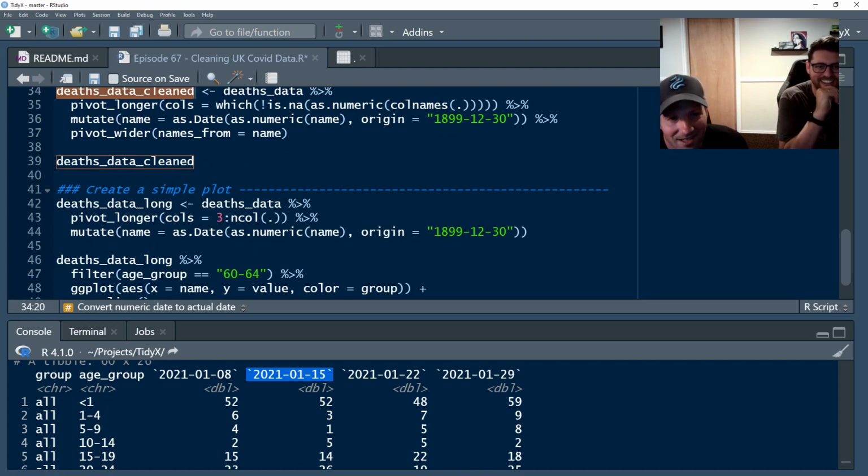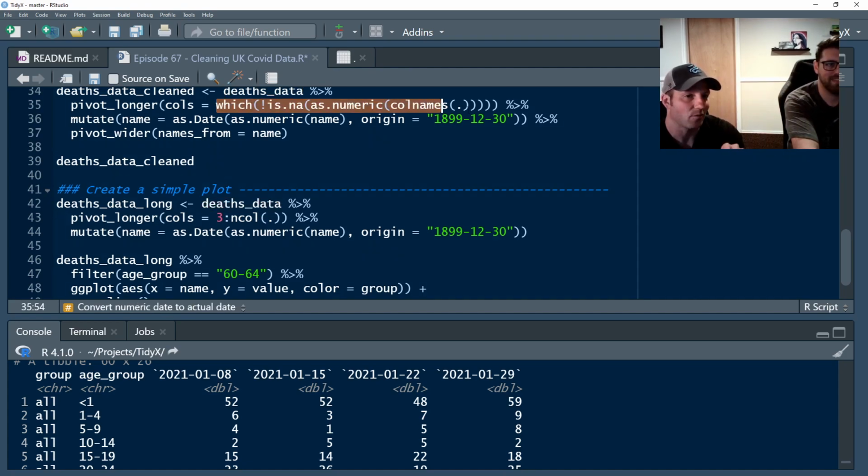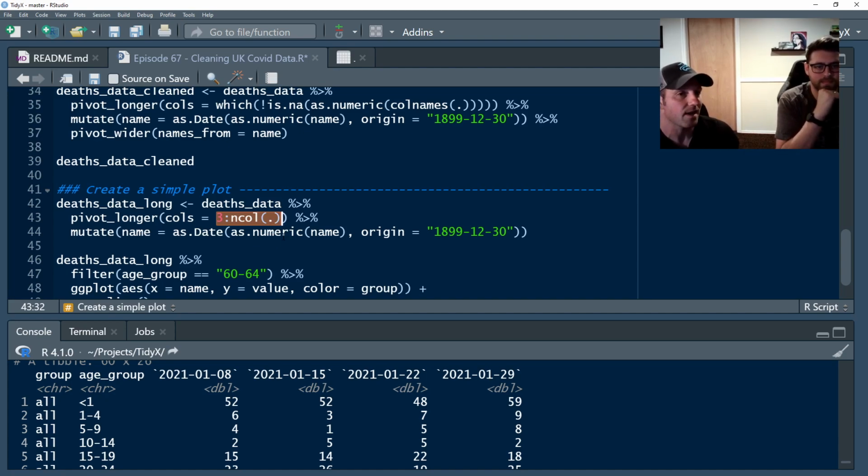So we've got our data in now in this format that's analyzable, and I'm just going to pivot it wider. And this is the other way. On line 35 above, we have the clever way of figuring out whether it's numeric or not numeric, and the overthought version. Well, here's the thing. What I did was set it as column 3 all the way through however many columns we have, with the idea being, let's say next week when we get new data in, this sheet's not going to change. It's just going to have new data, so it's going to automatically look for the final column, with, again, as Ellis said, the dot there because that's how you call that data frame.